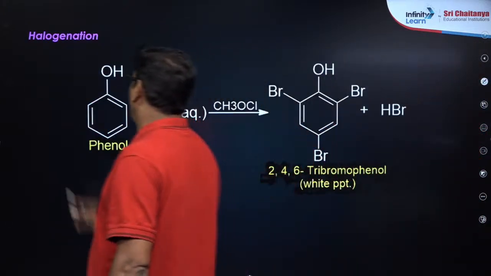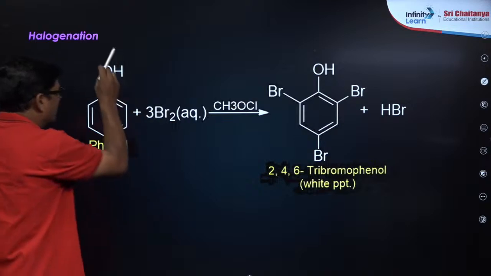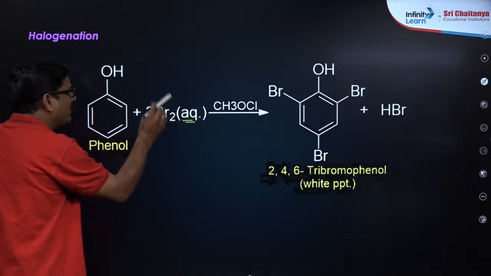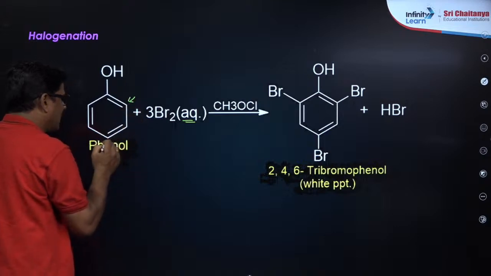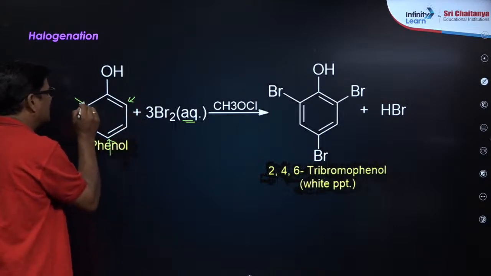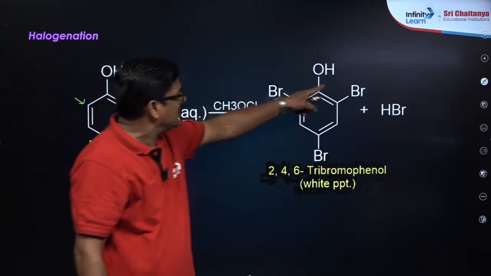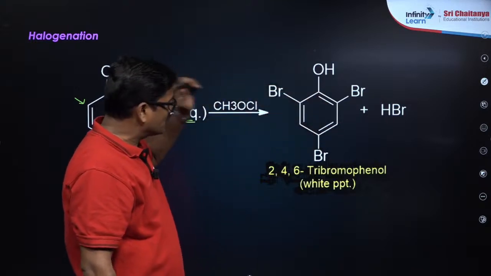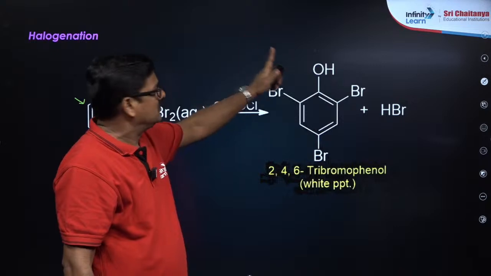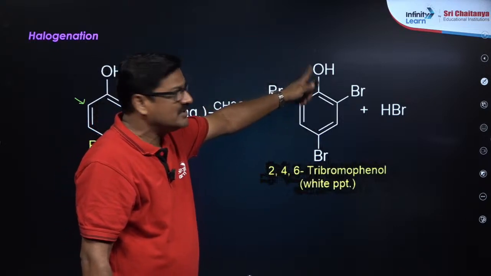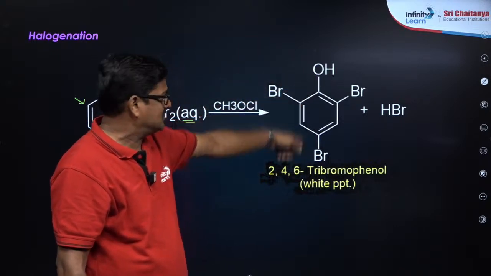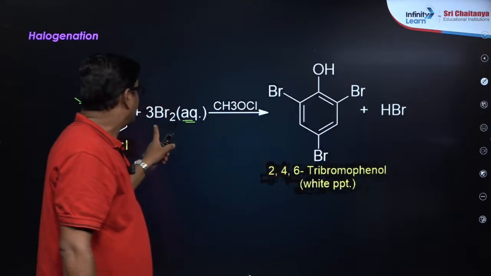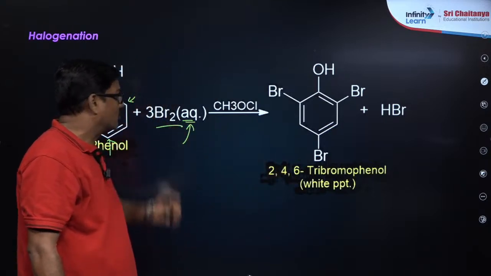Therefore you can see halogenation when phenol is treated with aqueous bromine. That bromine is going to attack here as well as here as well as here, so that it is going to be 2,4,6-tribromophenol, because this is a strong electron releasing group due to the positive mesomeric effect. So you are going to get a white precipitate when aqueous bromine is used.